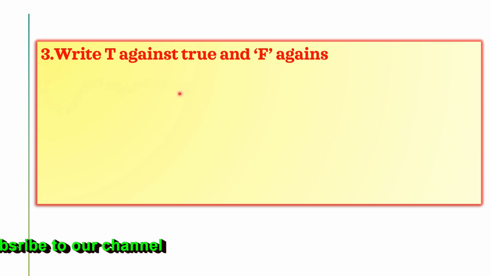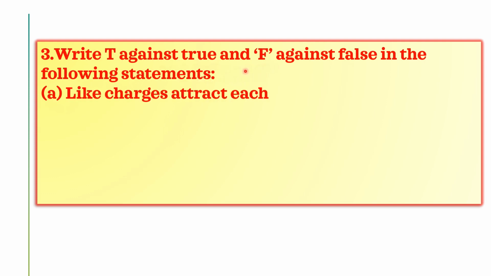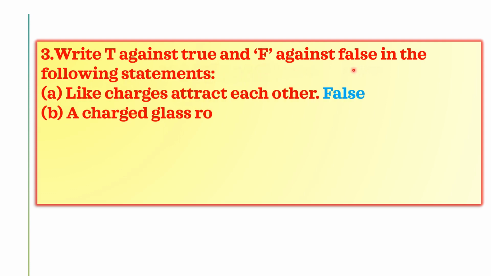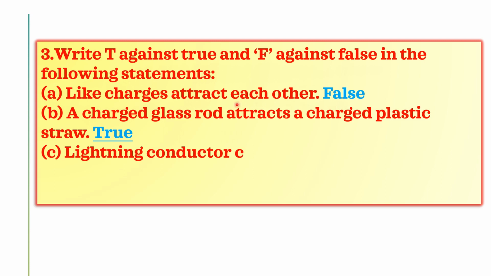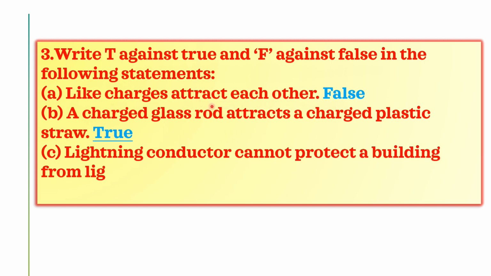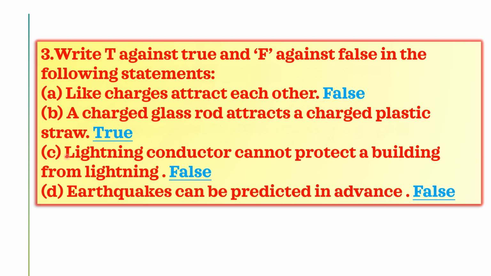Now we are discussing true or false. If the statement is true, you should write a T, and if the statement is false, then you should write an F. First one, like charges attract each other. Like charges repel each other, so it is an incorrect statement, so it is false. A charged glass rod attracts a charged plastic straw, correct, so it is a correct statement, it is true. Lightning conductor cannot protect a building from lightning. A lightning conductor protects a building from lightning. Here it is telling that it cannot, so it is a false statement.